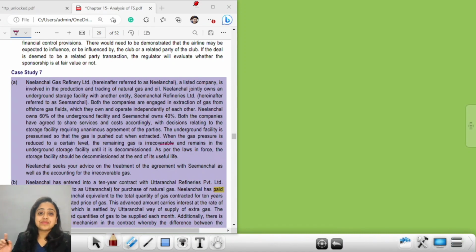Let's begin. Here is a case study. Neelachal Gas Refinery Limited, herein referred to as Neelachal, a listed company, is involved in the production and trading of natural gas and oil.